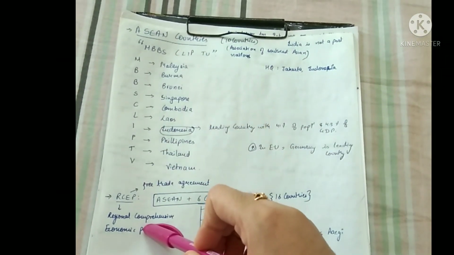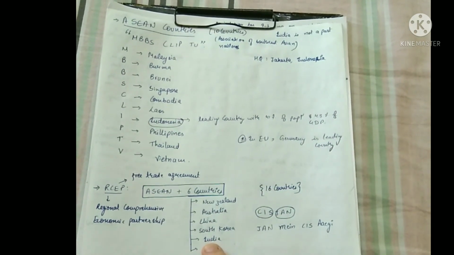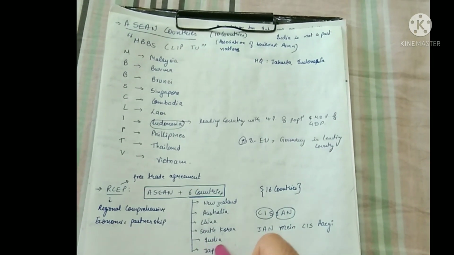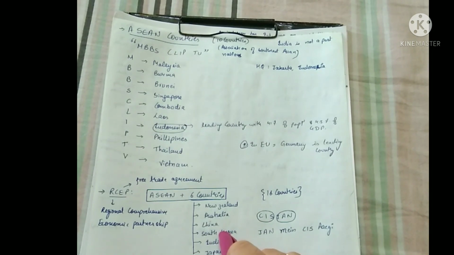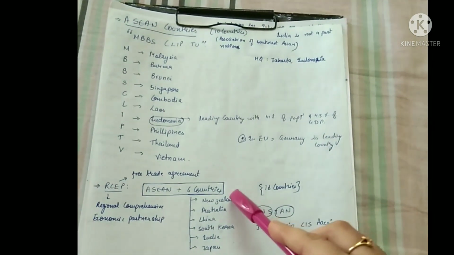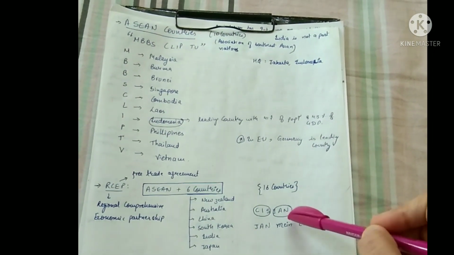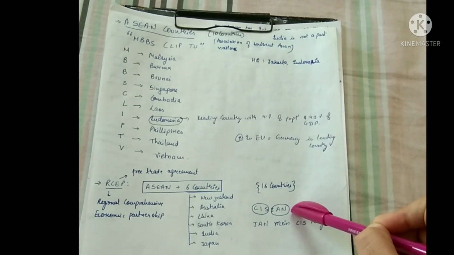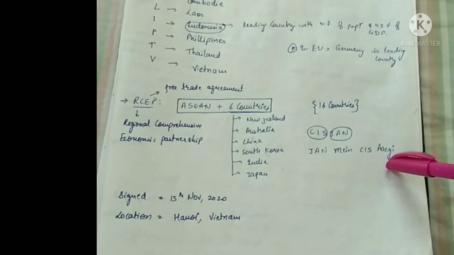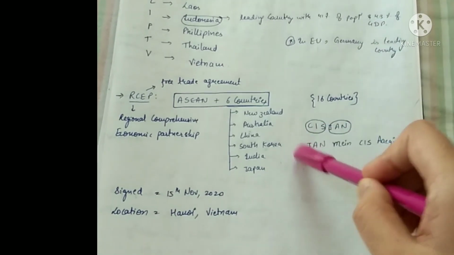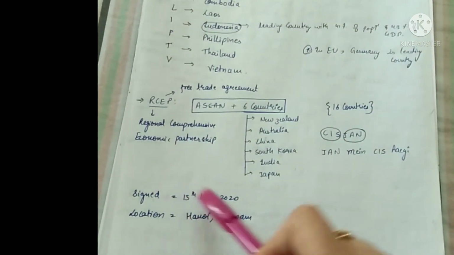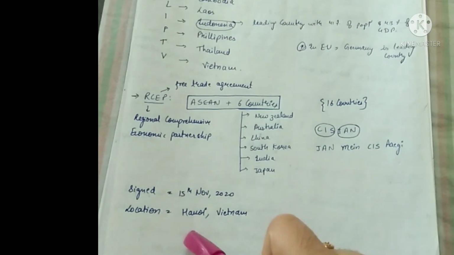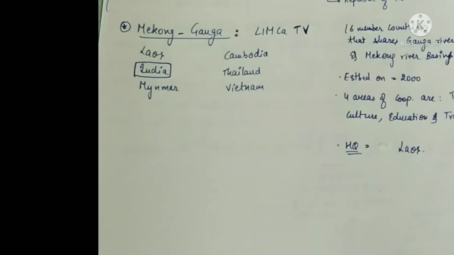But in RCEP, we have India in it. Please remember this. We have India in RCEP. So we can remember these 6 countries as CIS-JAN, or JAN में CIS आएगी. We can remember it as this. It was signed on 15 November 2020 and the location was Hanoi, Vietnam.